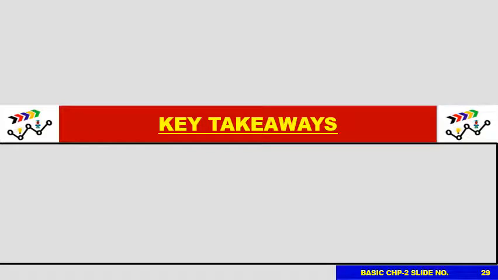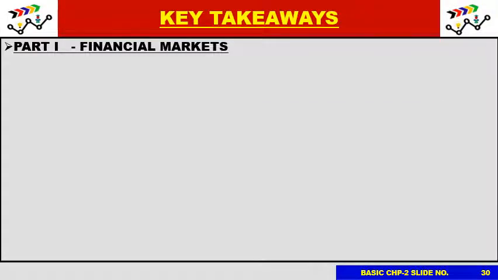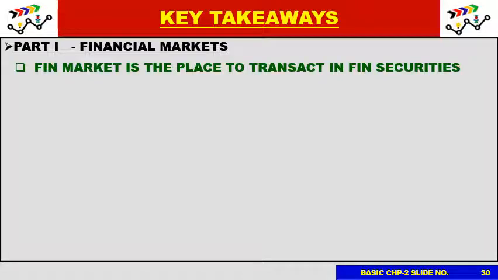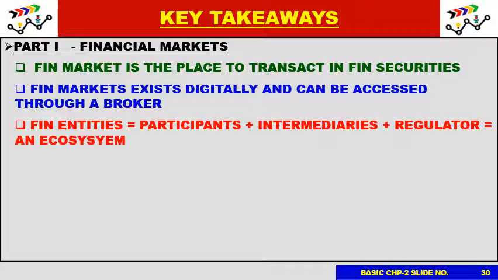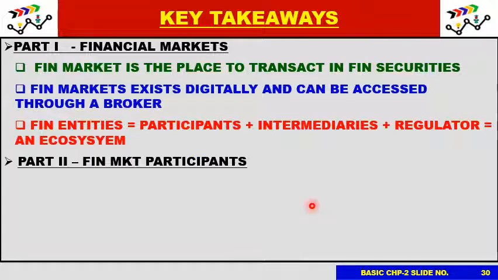I want you to take certain important aspects of this chapter. In part 1 we learned about financial markets. A financial market is a place to transact in financial securities. Financial markets exist digitally and can be accessed through a broker in the form of a web or mobile application, also through calls. What are financial entities? Market participants plus intermediaries plus regulator plus the infrastructure give you a market ecosystem. So these three, participants, intermediaries and regulators, are financial entities.